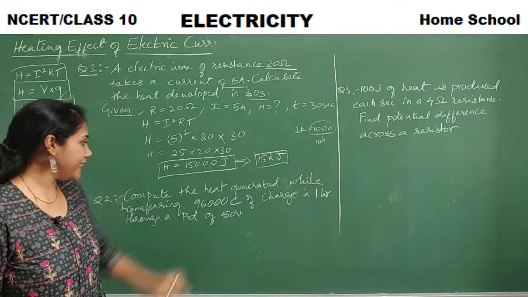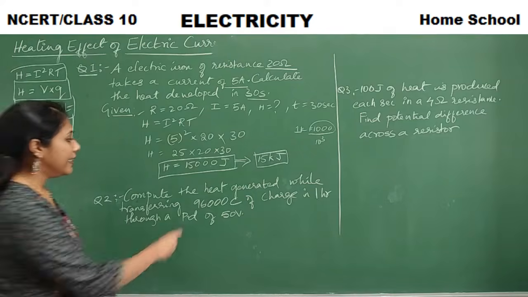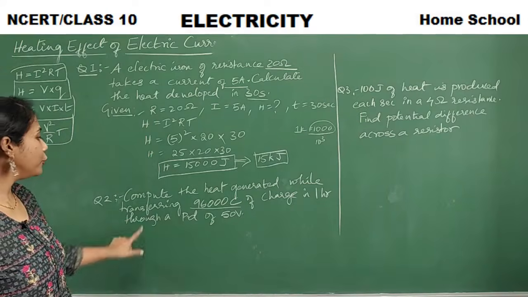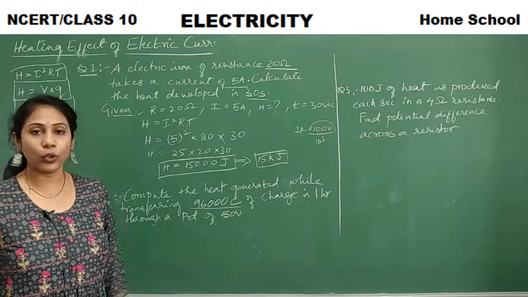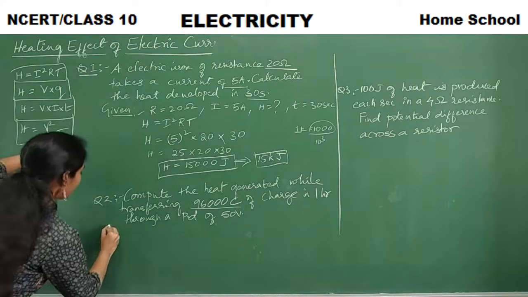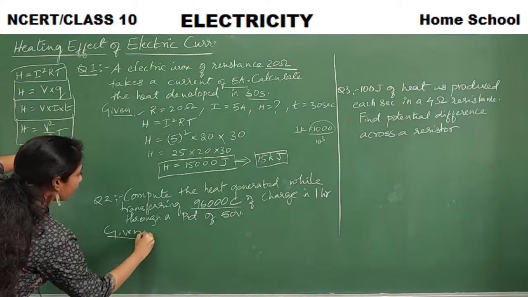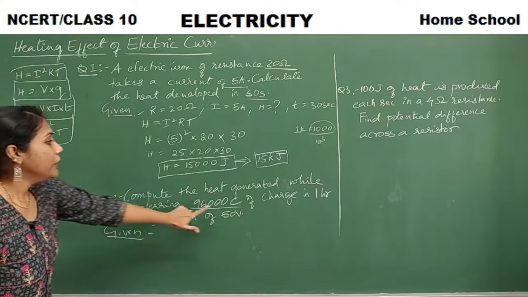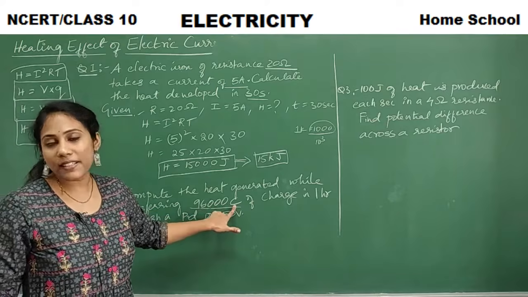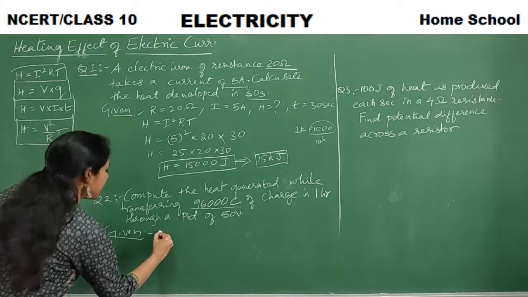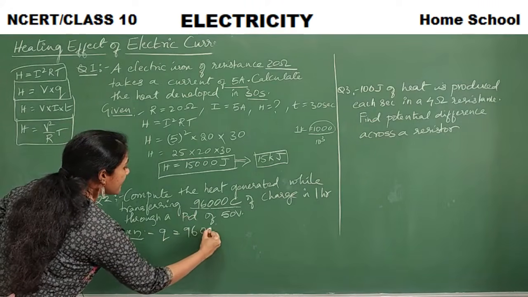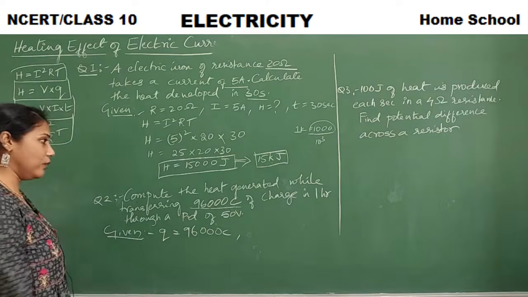Compute the heat generated while transferring 9600 coulomb of charge in 1 hour through a potential difference of 50 volts. Okay, let me list out the given information. So what is given? Charge is given. 9600 coulombs. Coulomb is a unit of charge, right? So charge Q is given. How much? Q is equal to 9600 coulombs.